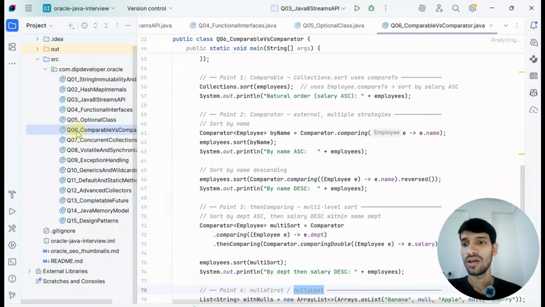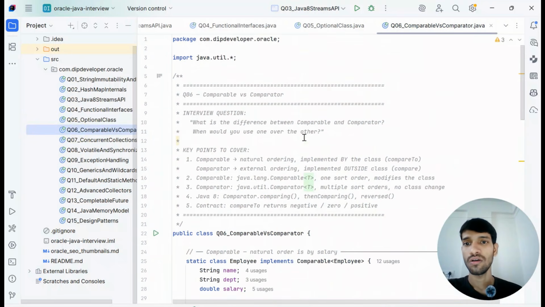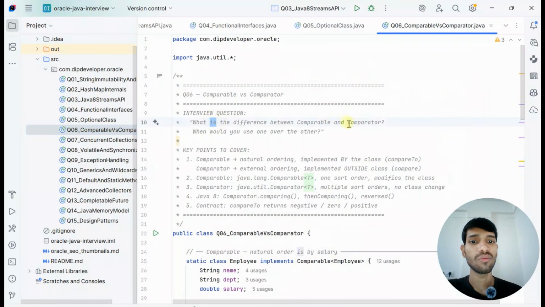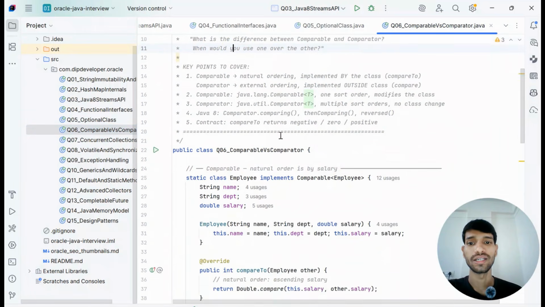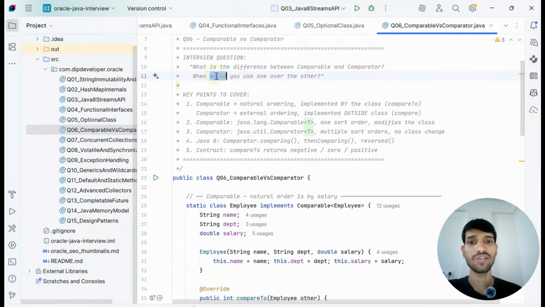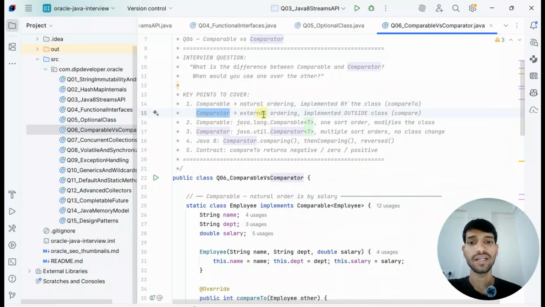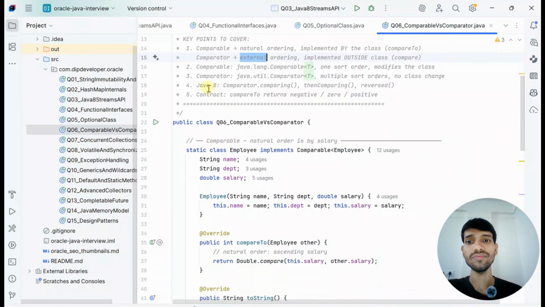So next, understand the difference between Comparator and Comparable. What is the difference between Comparator and Comparable, and when do you use one over the other? That is the main thing. You need to explain the difference and the use cases in a better way.